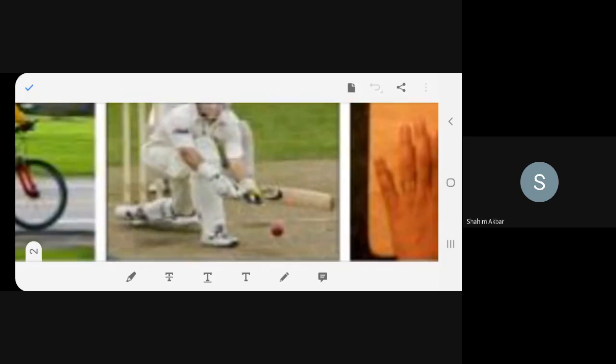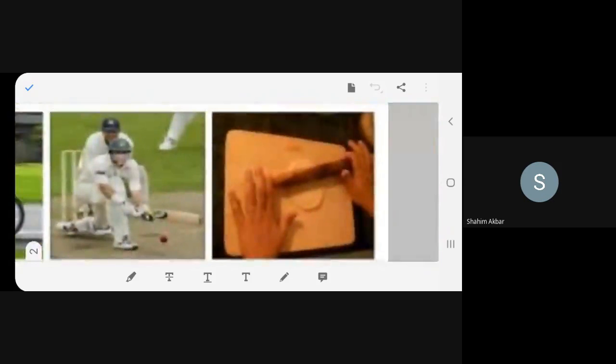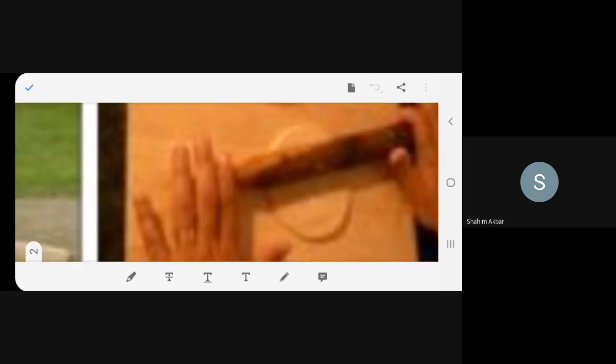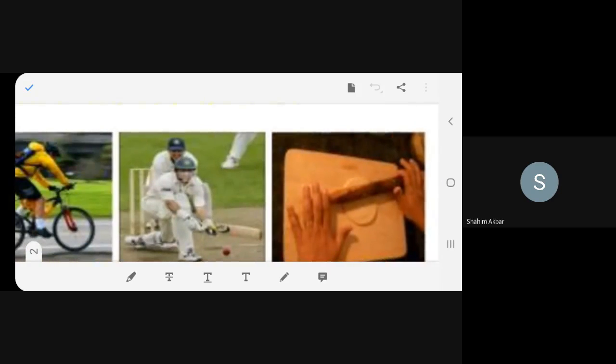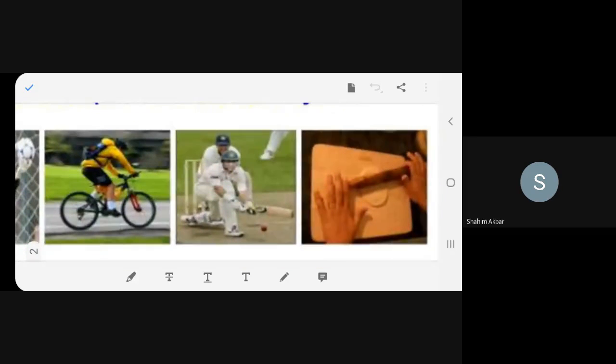This is the ball already in motion. The bat is also in motion. So the direction of the ball changes. Okay? In this case, you have taken a dough and you are trying to apply a rolling pin on the dough. What happens? There's a change in the shape of the object. Yes? It gets flattened. It was round earlier. Now it gets flattened. Can you see this over here better? So did you understand all these activities? Yes.